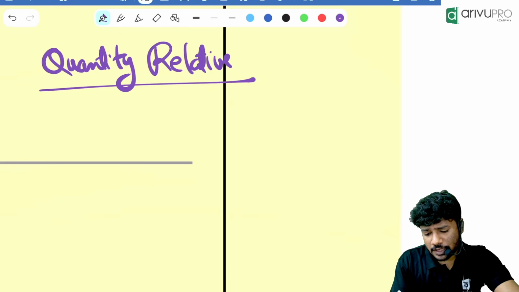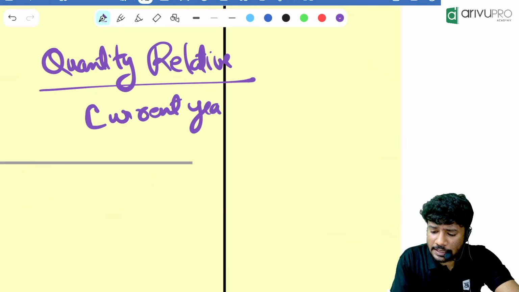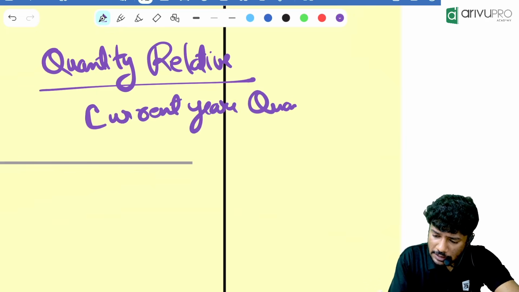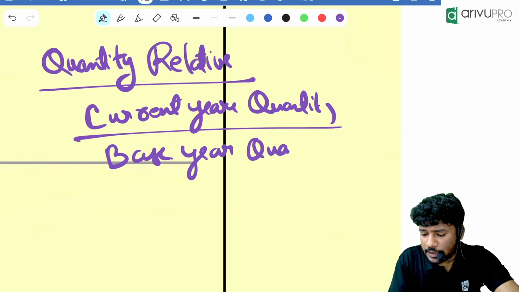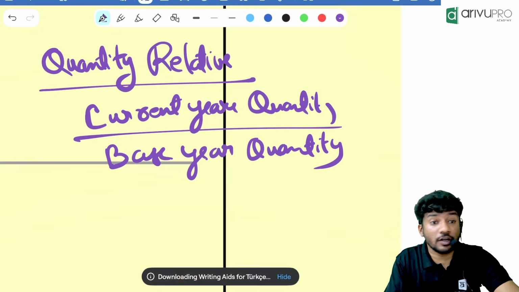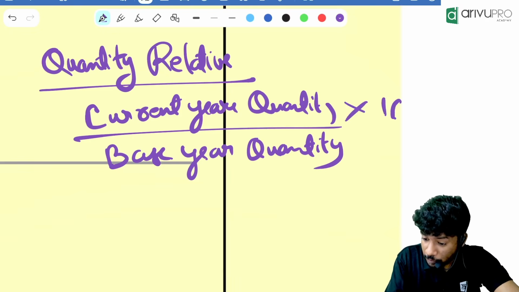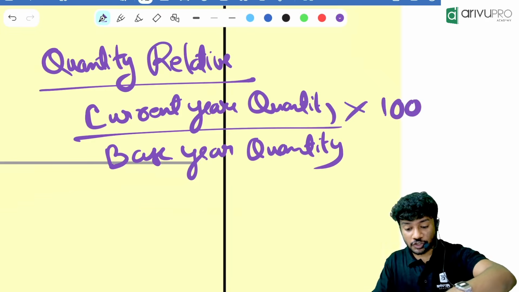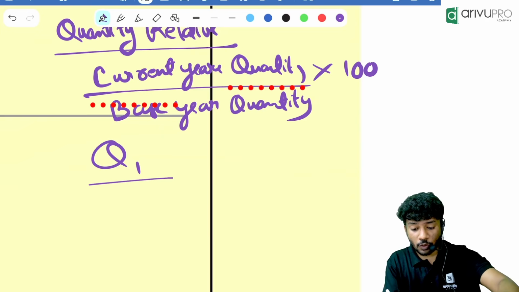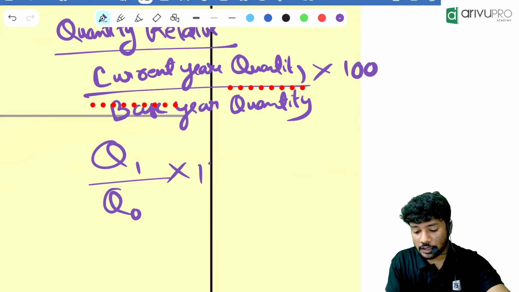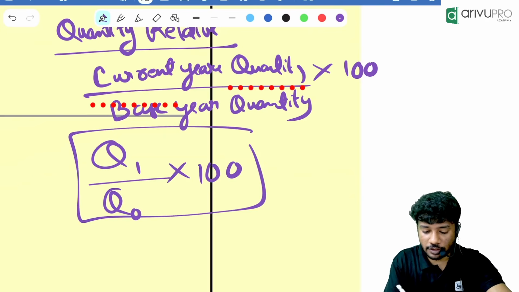That is nothing but current year quantity divided by base year quantity. Then we always want it in percentage, not decimal. So into 100, or you will write it as Q1 divided by Q0 into 100. Keep a note of it.